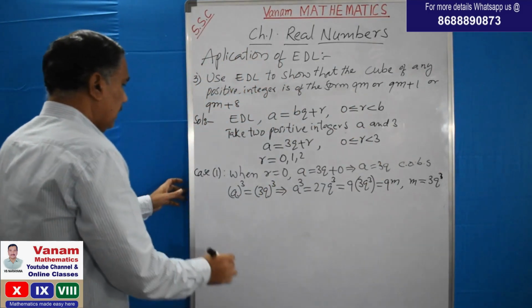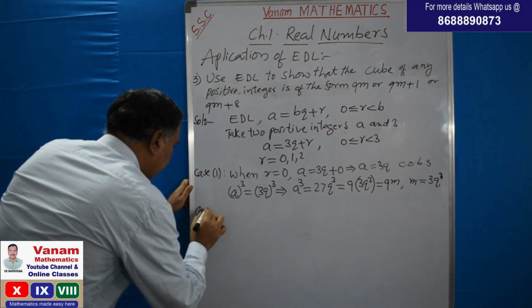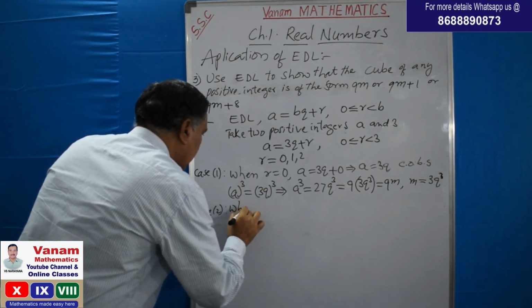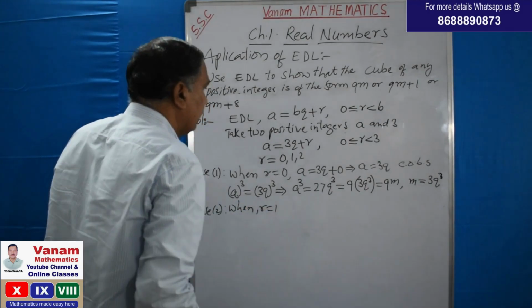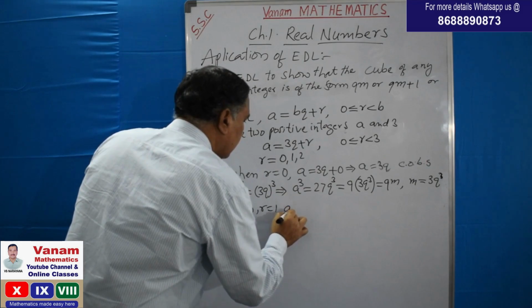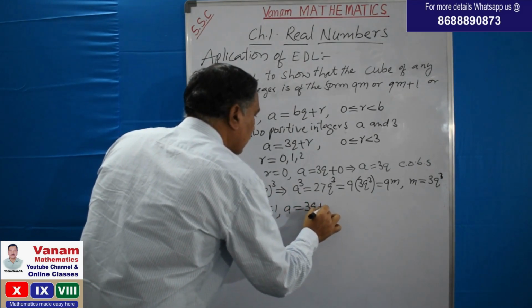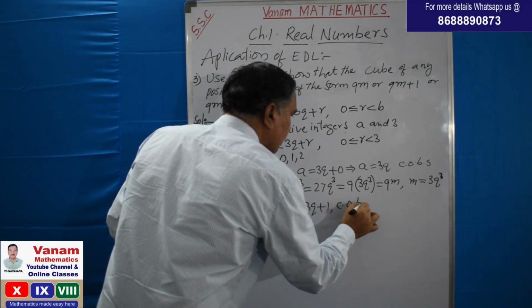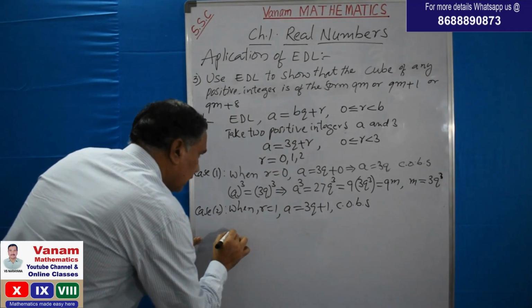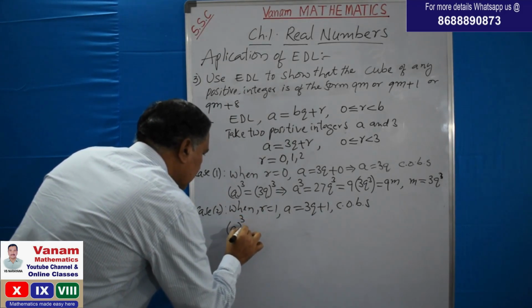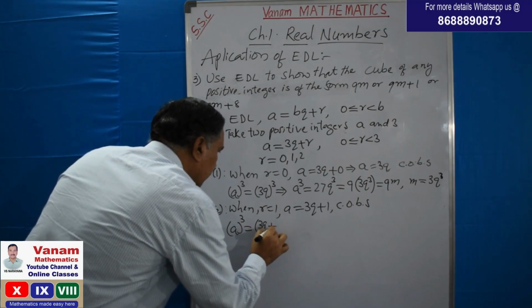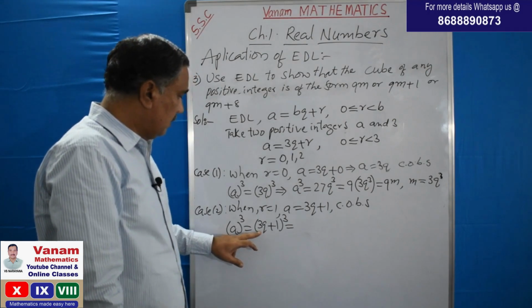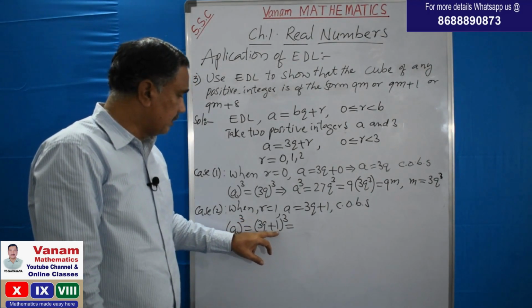Now case 2: when r is equal to 1, then a is equal to 3q plus 1. Now cubing on both sides, what do you get? a whole cube is equal to 3q plus 1 whole cube.